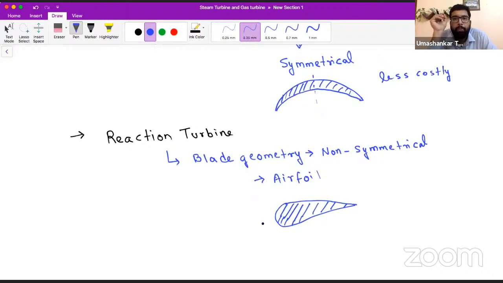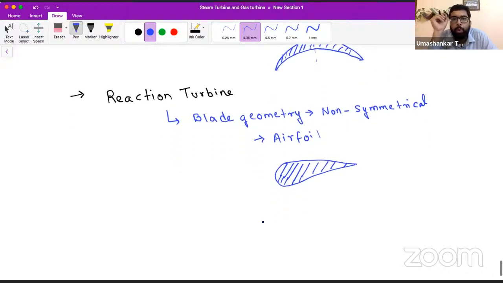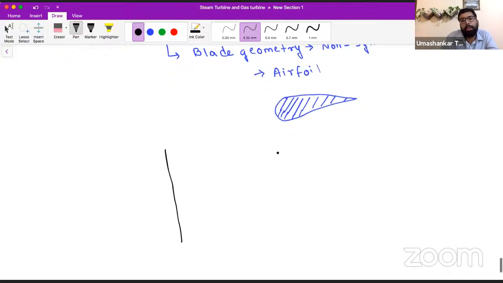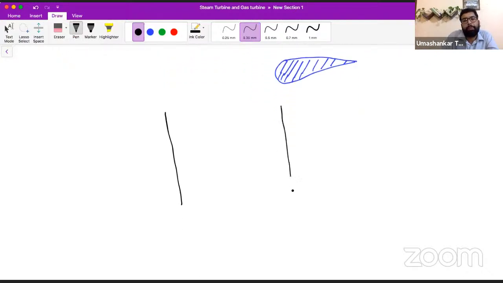The pressure while moving through the moving blade of the reaction turbine goes on decreasing, and it is not constant. So let us see how this thing is happening.